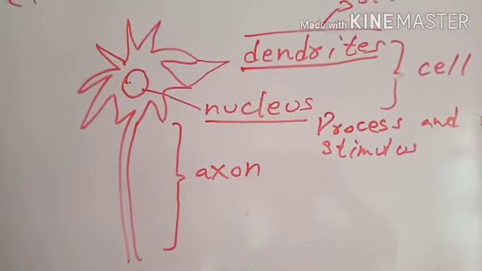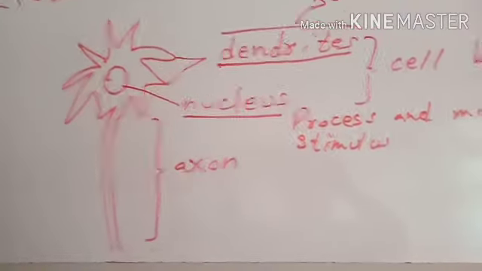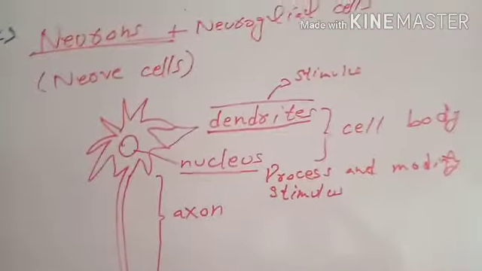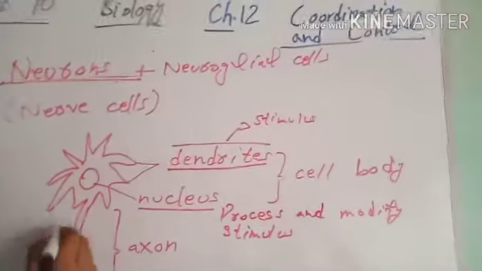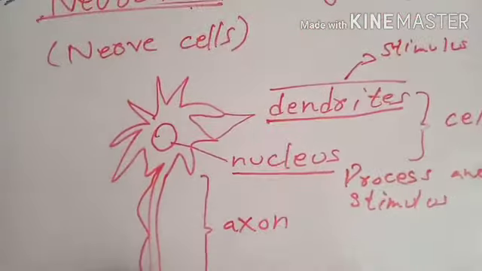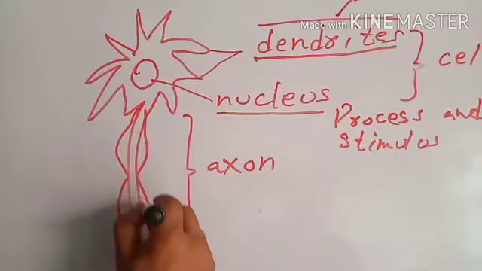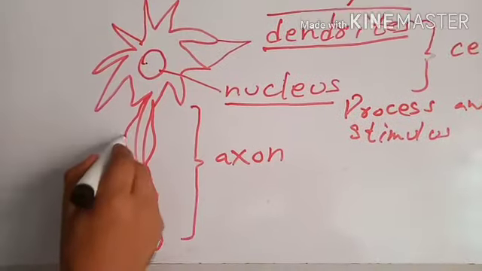Axon takes this stimulus away from the cell body towards another neuron, and the axon is covered by a sheath of myelin, which is called myelin sheath.